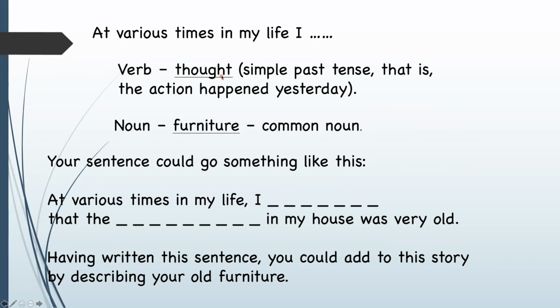The verb thought, simple past tense, that is, the action happened yesterday, and the common noun furniture. Your sentence could go something like this. At various times in my life, I thought that the furniture in my house was very old. Having written this sentence, you could add to this story by describing your old furniture.